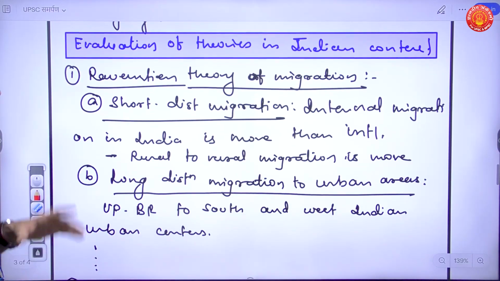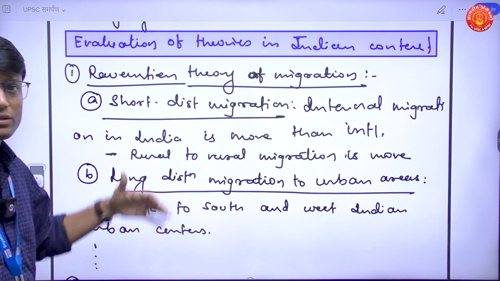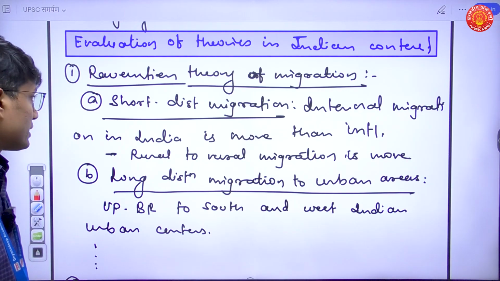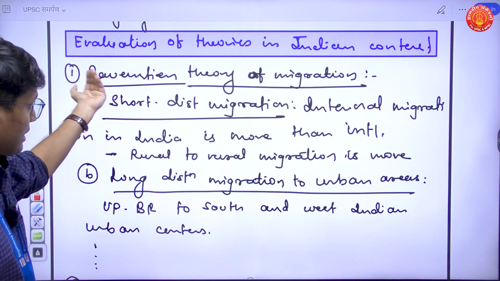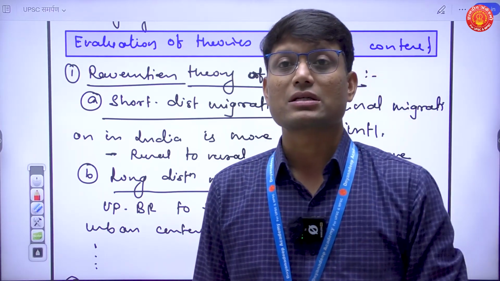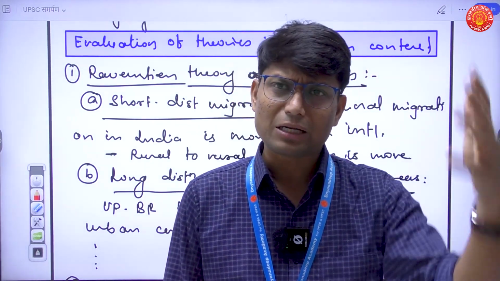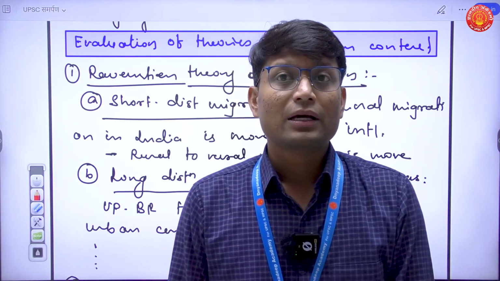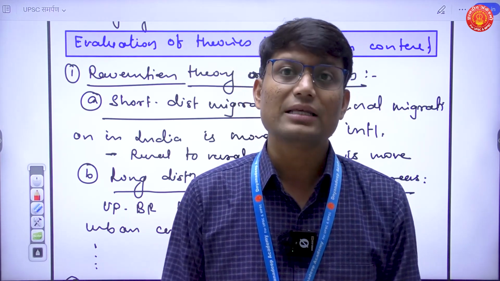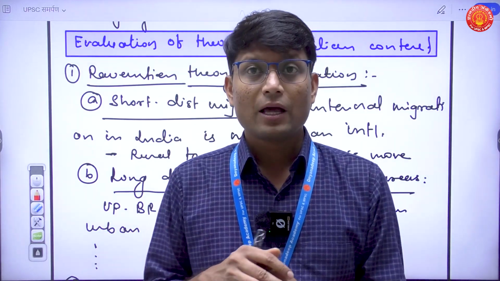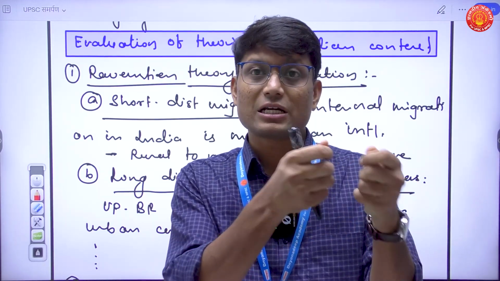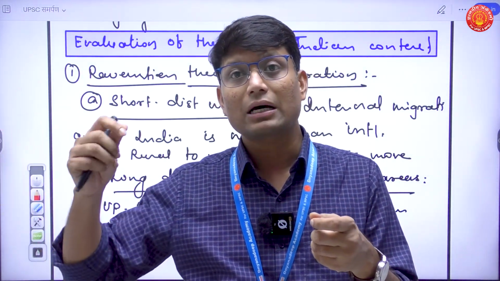Now let us come back to evaluation. What we mean by evaluation is that we have to put things in the Indian context and tell what is relevant and why it is relevant. So I have taken one theory, that is Ravenstein's theory of migration. Now the challenge here is that every theory has many parts in it, right? If I talk about Ravenstein's theory, there are multiple statements given by Ravenstein. Then I'll further move to the theory presented by Lee's model of migration, and again in Lee's model of migration there are multiple things which are being said. What makes this particular answer difficult is picking each and every single statement of their theory and talking about the relevance of that particular statement.